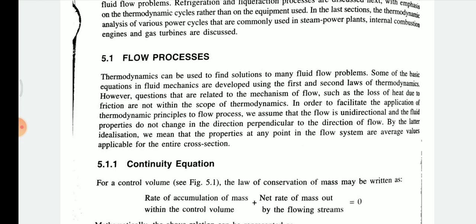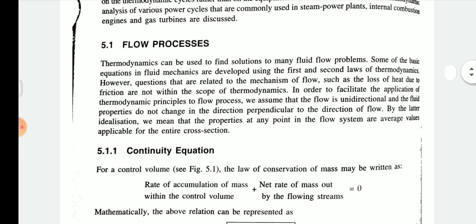The flow of fluid may be turbulent or laminar flow. Okay, so how can it be used for the entire sections during the process? Related to these problems, the laws of thermodynamics will be used. Some of the basic equations in fluid mechanics are developed using the first and second law of thermodynamics.